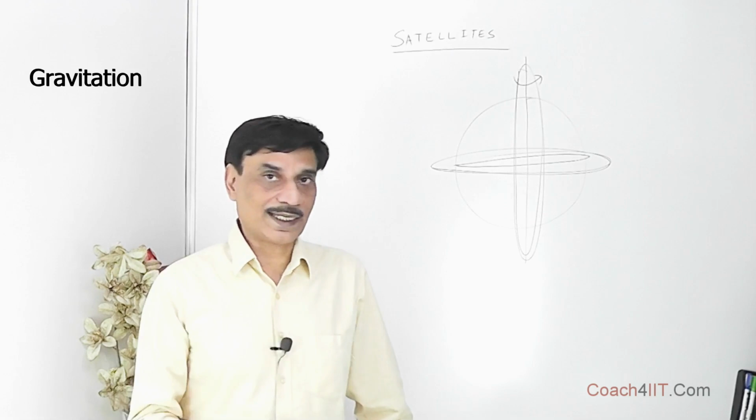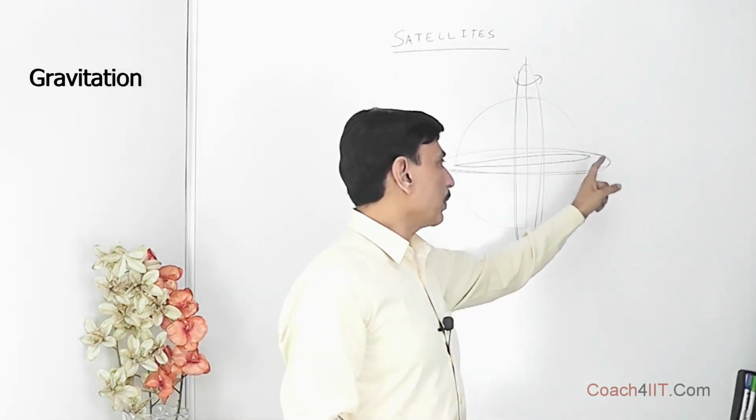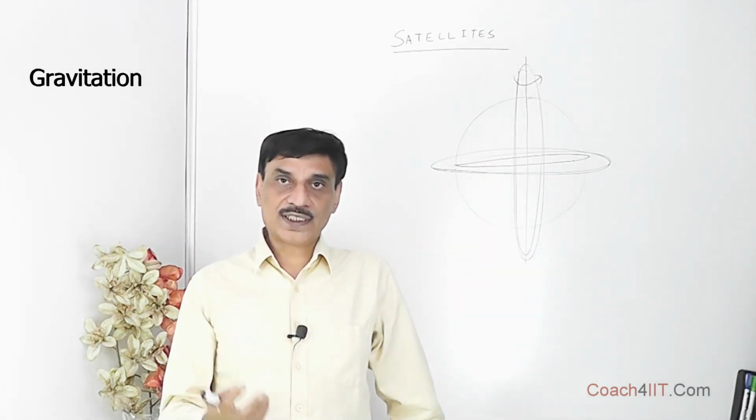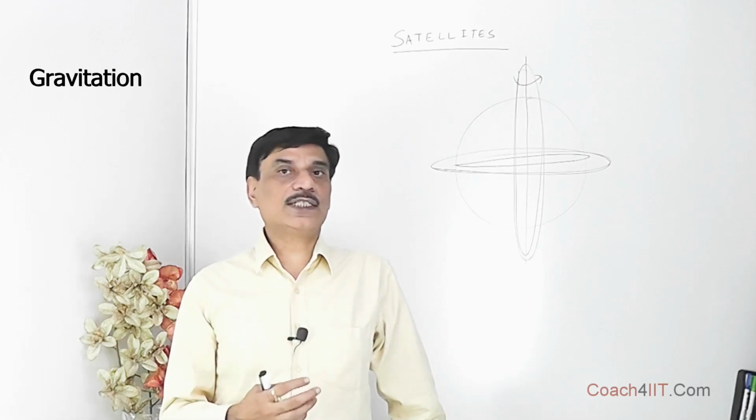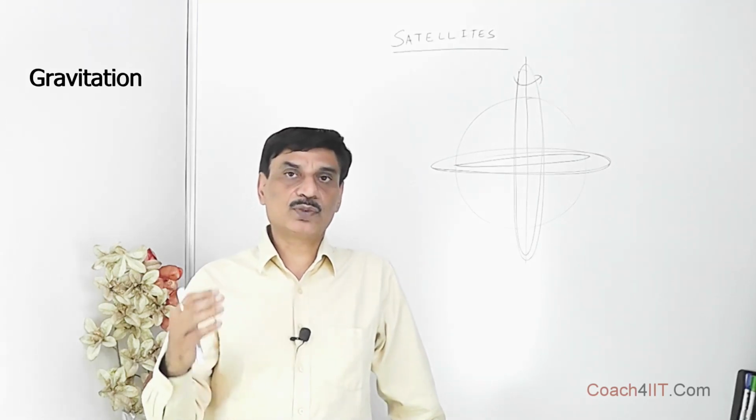The satellites which are moving in this equatorial plane could be geostationary satellites, or they could be satellites which are very close to the surface of Earth, let's say 200 kilometers or so. Geostationary satellites orbit around Earth in the equatorial plane at a height of around 36,000 kilometers. They appear to be stationary with respect to Earth. Their angular velocity is the same as the angular velocity of Earth about its own axis. That is, they complete one revolution about this axis of Earth.